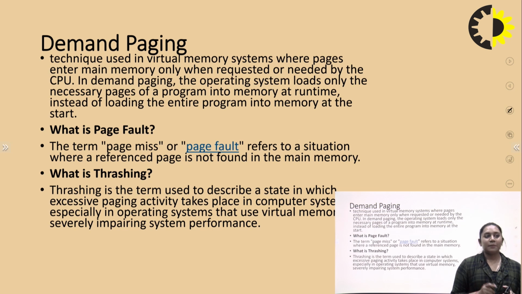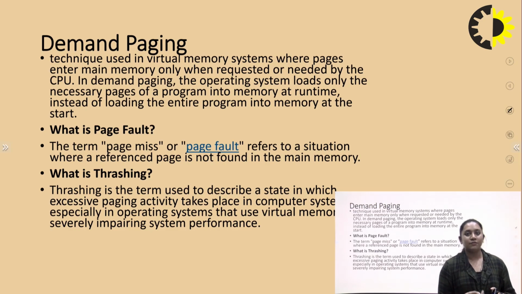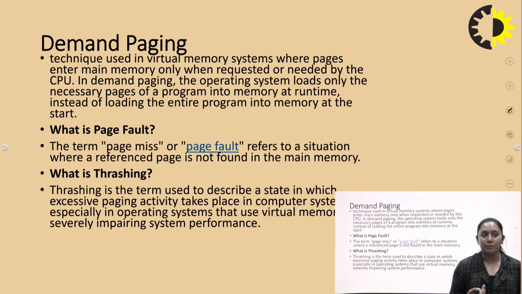So what is a page fault? Page fault is the term used for a page miss. A page fault refers to a situation in the operating system where the referred page is not found in the main memory. Thrashing is the term used to describe the state in which excessive paging activity takes place in a computer system, especially in virtual memory, severely impairing the system performance.